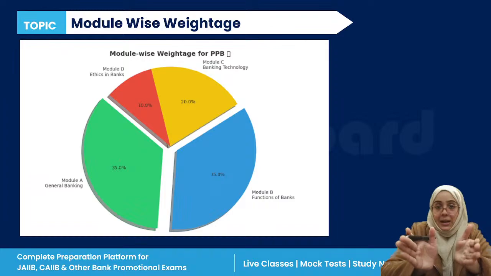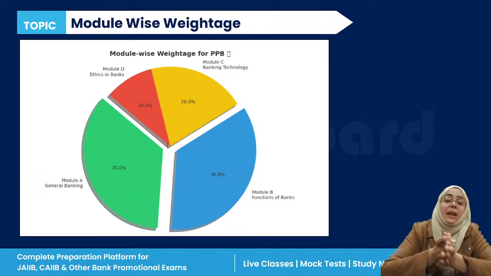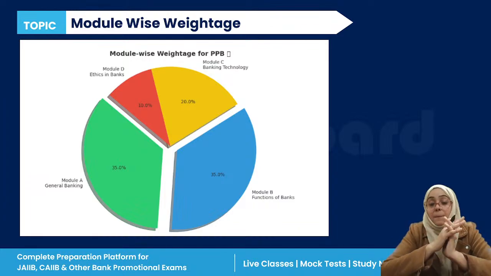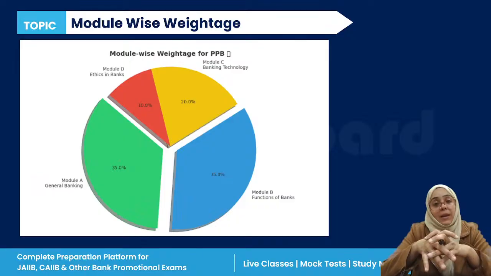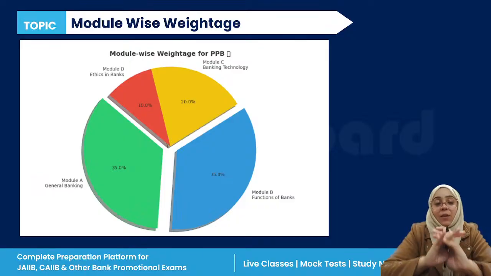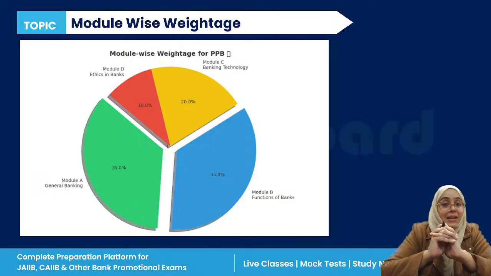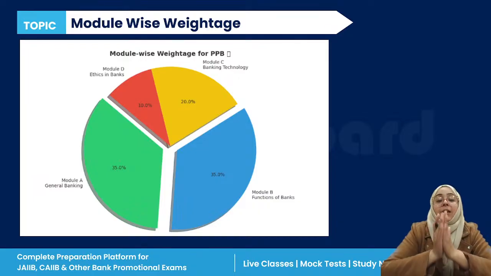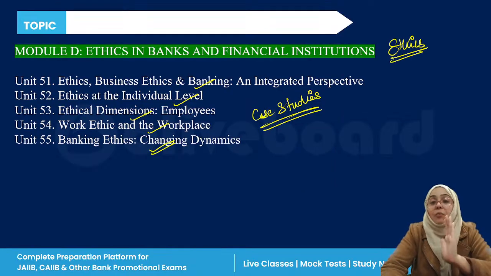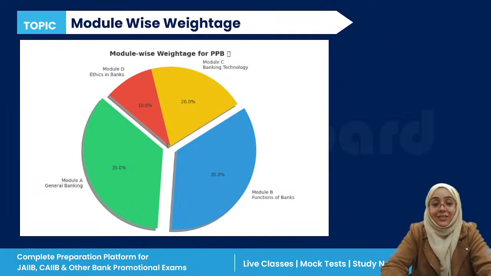Weightage: 70% of your paper will be from module A plus B. Module A and module B, 70% of your paper will be from A and B. These are equivalent in weightage. Then we have module C, 20% of your paper, and the rest 10% is asked from module D, ethics, right? So this is the basic weightage and the introduction for the syllabus.